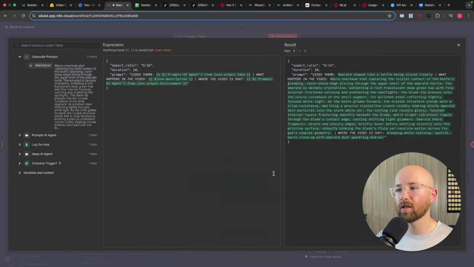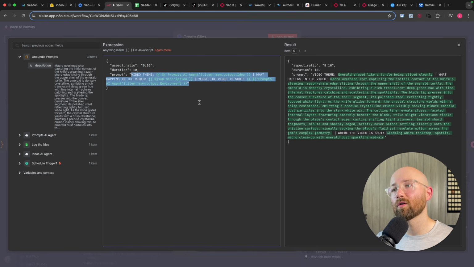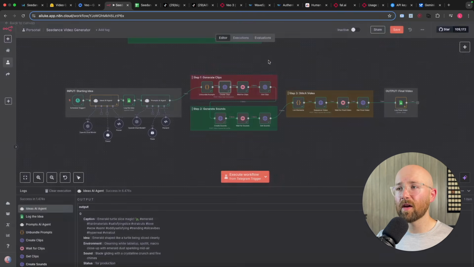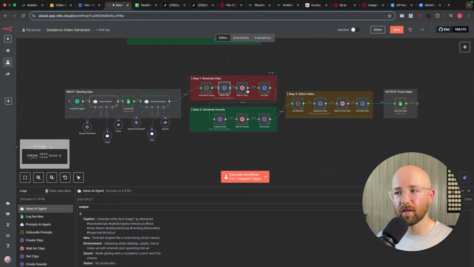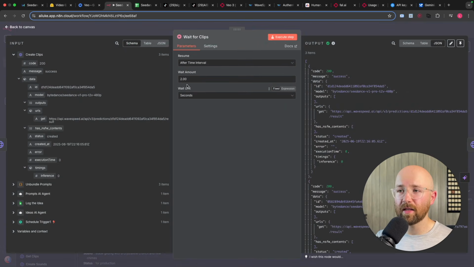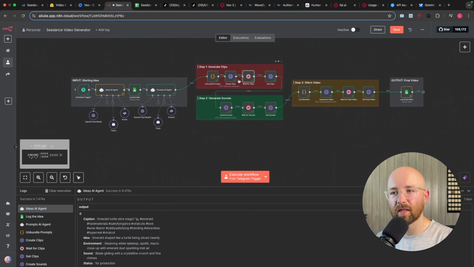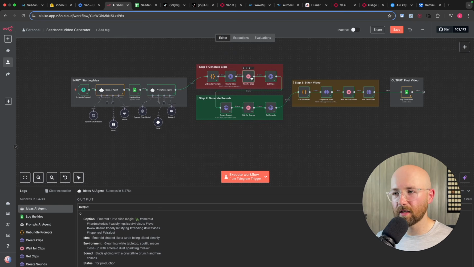So if we open this up here, you can see that we're giving it the aspect ratio, so you could change that. But this is a short form content, the duration, and then the prompt here. So we have the video theme, what happens, and where the video is shot. So that's all you have to send it up. And then it'll go away and it'll actually start to create it. So we then have a wait. I've just put it to 2 seconds because we were testing it just one node at a time. But it really should be like 60 seconds, maybe longer. So even a couple of minutes.